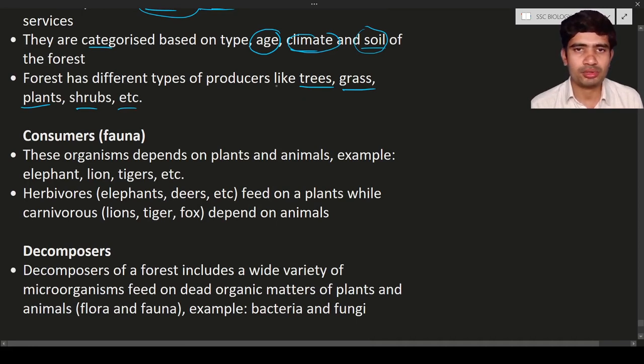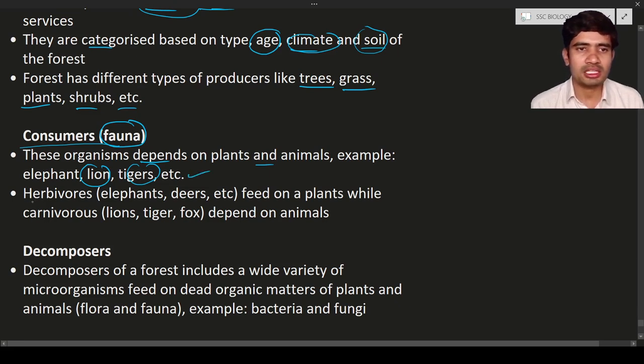Okay, they are producers, they all are the producers that are going to live in the forest. Next is the consumers. Consumers means these are the organisms that are going to depend on the photosynthetic organisms, like fauna. Fauna means animals. These organisms depend upon the plants and animals, etc. Examples are lion, tiger, cheetah, and so on. These all are different types of consumers.